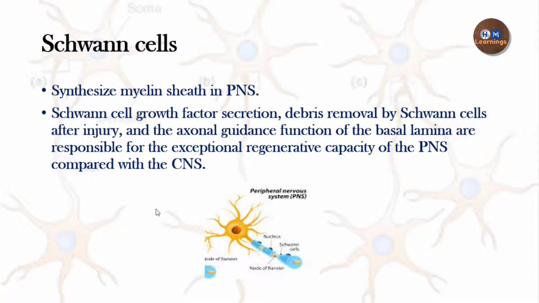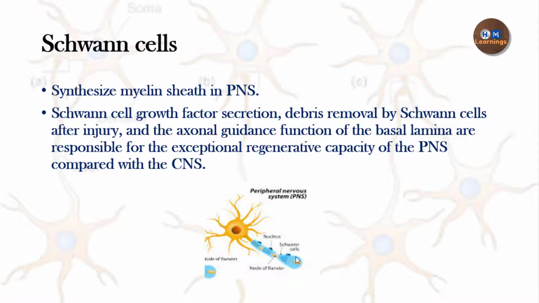So the Schwann cell forms a myelin sheath in the peripheral nervous system, but the oligodendrocyte forms the myelin sheath in the central nervous system. Okay, so if you look at this diagram, you can see that this is one Schwann cell, and this is again another Schwann cell, and then again this is another Schwann cell. So you can see that one Schwann cell forms a myelin sheath along only one axonal segment. Okay, that means that there are multiple Schwann cells involved in making the myelin sheath along one